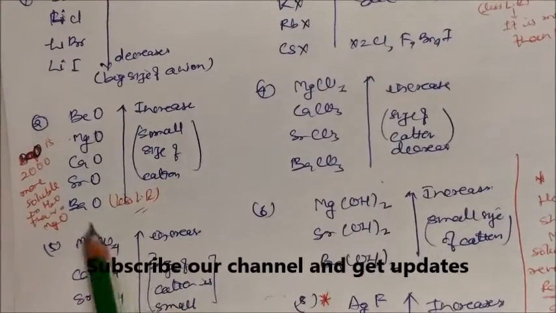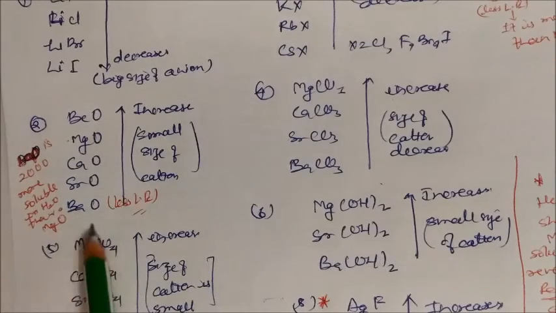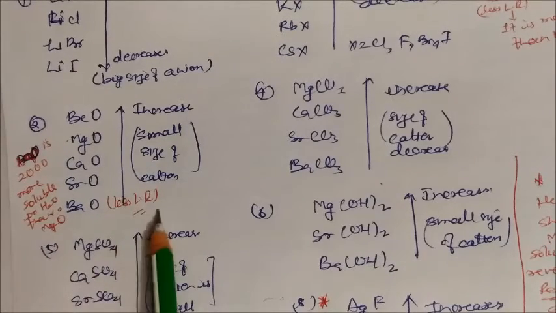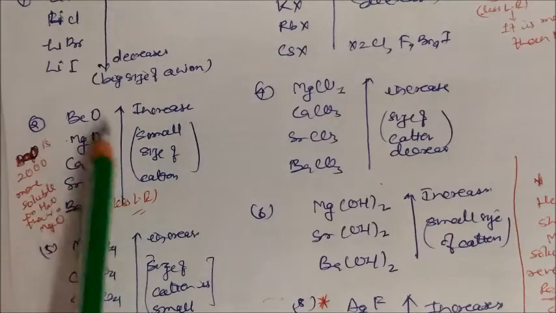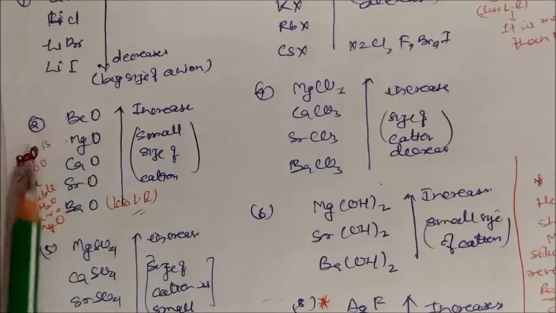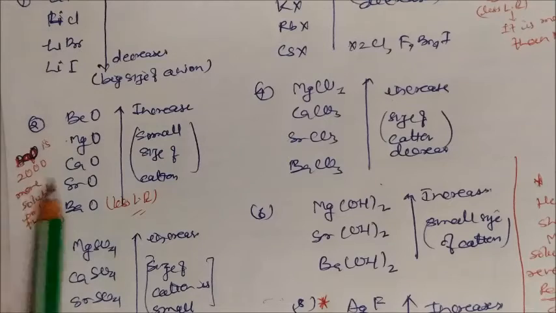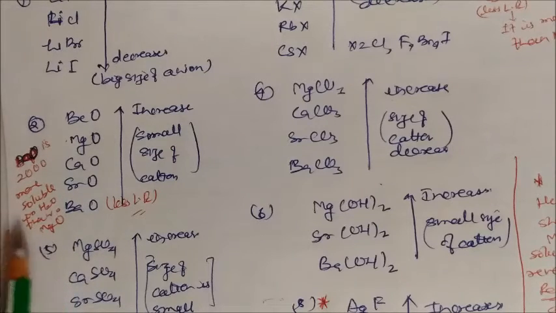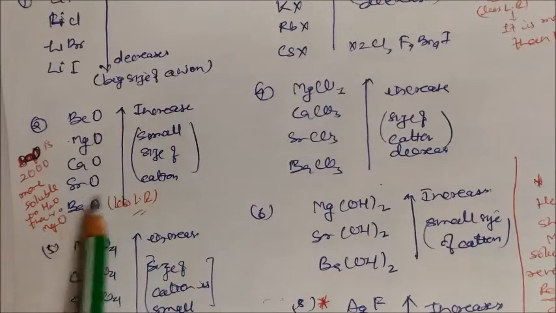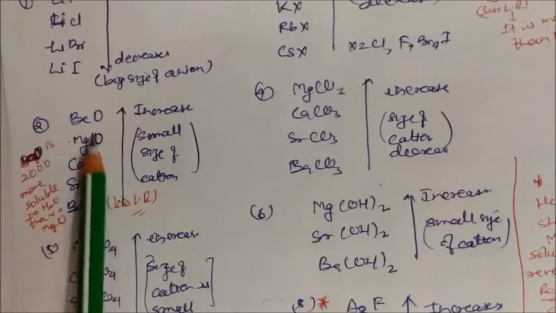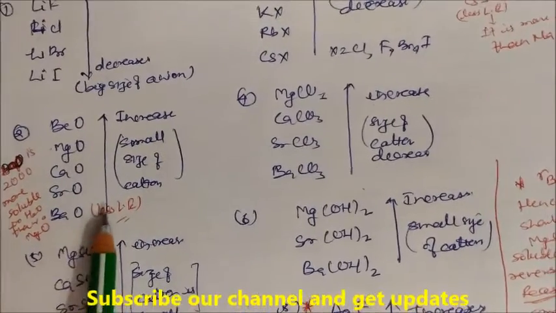We have another example, the oxides, beryllium oxide to barium oxide. Here we can see that barium oxide has the least lattice energy. If you go up from barium to beryllium, lattice energy will increase. Why? Because the size of the cations is decreasing. Barium oxide is 2000 times more soluble in water than magnesium oxide. This much solubility is because of less lattice energy.